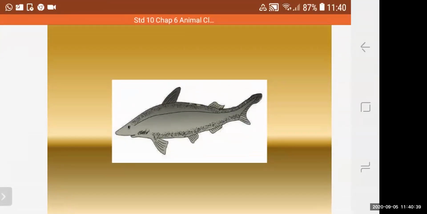Okay, so in the PPT you can see the animal belonging to class Pisces, right? Now in class Pisces, all the fishes are included. Like in the PPT you can see a dogfish, or you can call it Scoliodon. Okay, they are cold-blooded animals, or you can say poikilotherms. Poikilotherms means blood is very cold, and they are aquatic animals living in marine as well as freshwater.